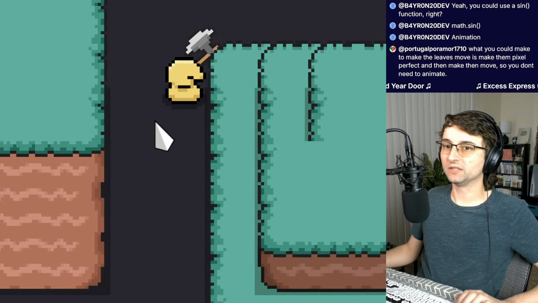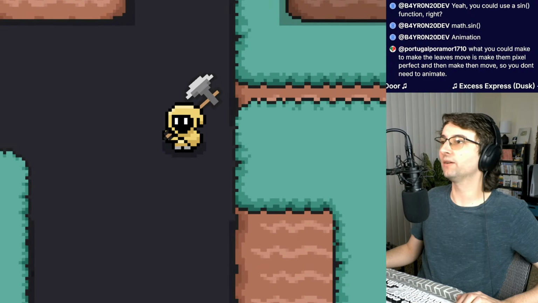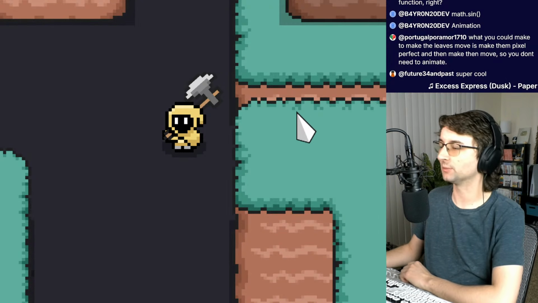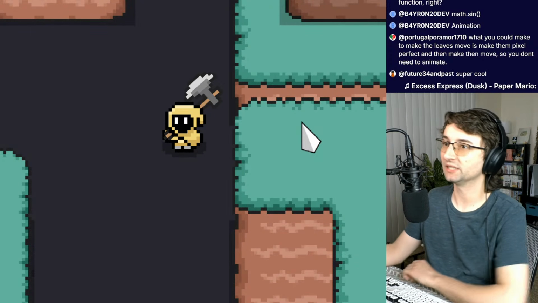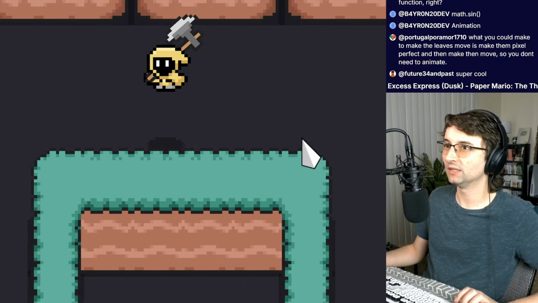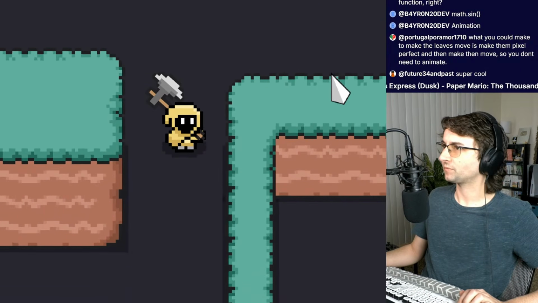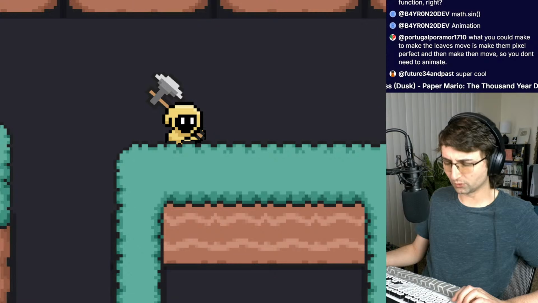What you can make the leaves move is... Oh, I see. Making the leaves move. Yeah, well, what I would do is make it very similar to the grass that's already in the game, or the trees that are already in the game. They already do that.